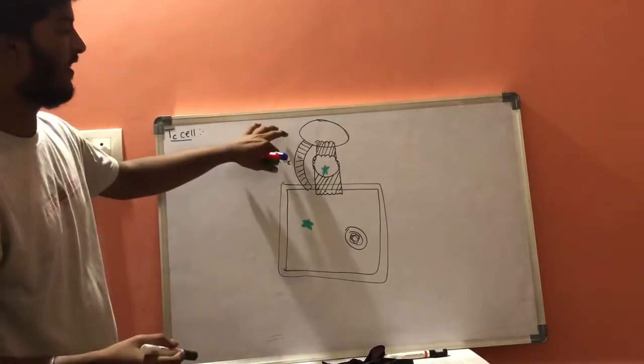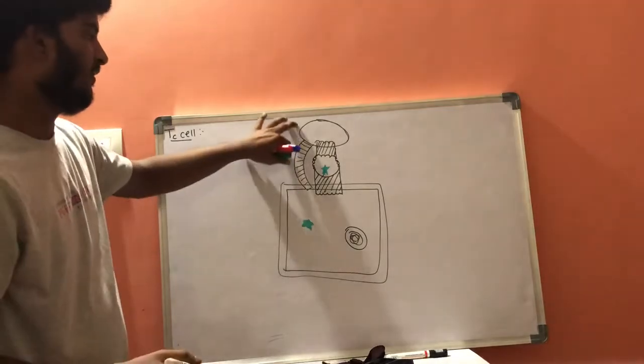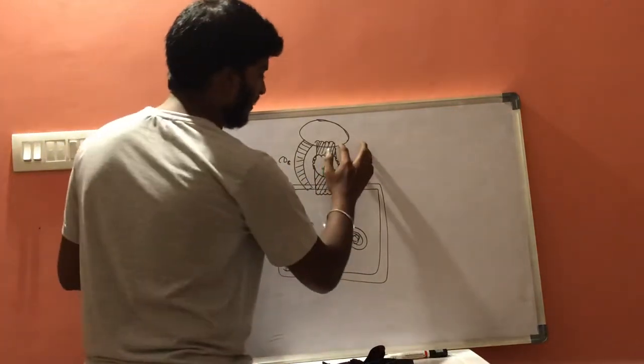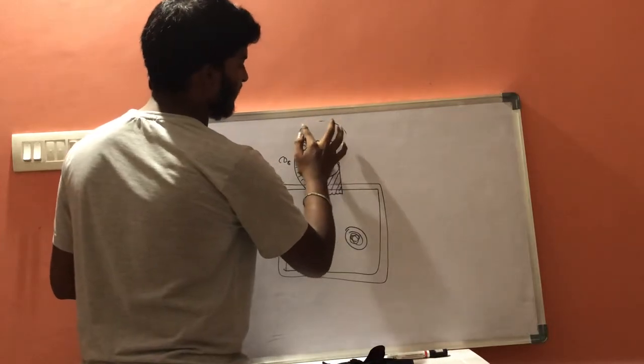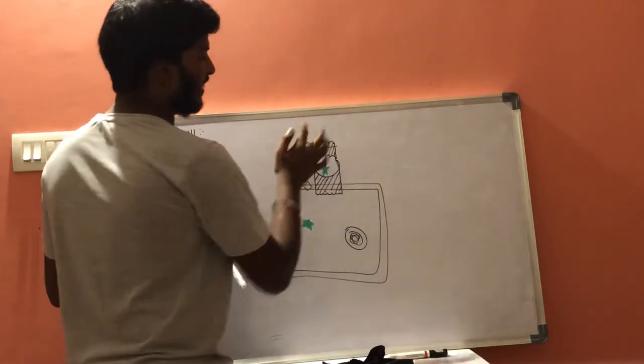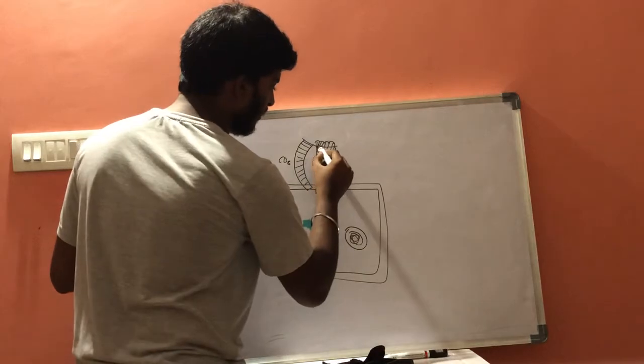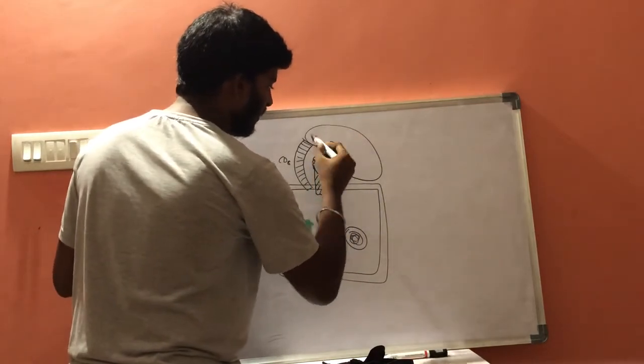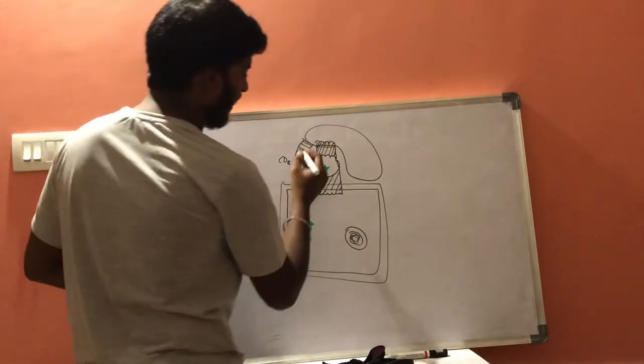Now whenever this T cell gets activated and attached to this virally infected cell, the first function done by these T cells is they will come closer to this cell.